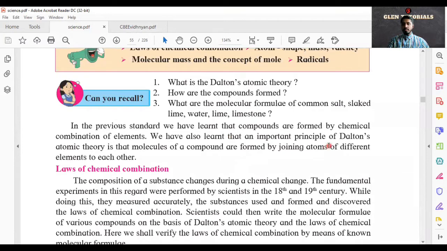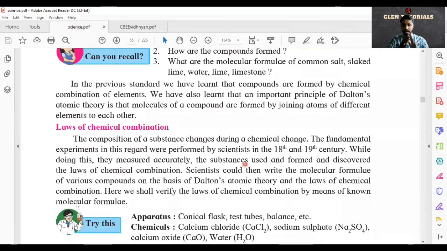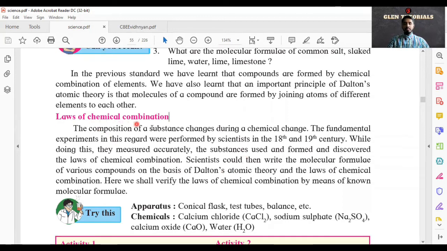Now we also learn another important principle of Dalton's atomic theory: molecules of a compound are formed by joining atoms of different elements to each other. So many different elements are joined together, and many atoms are joined together. All these things are joined to form one particular compound. Common sense.